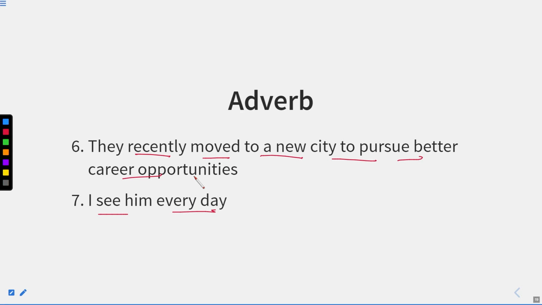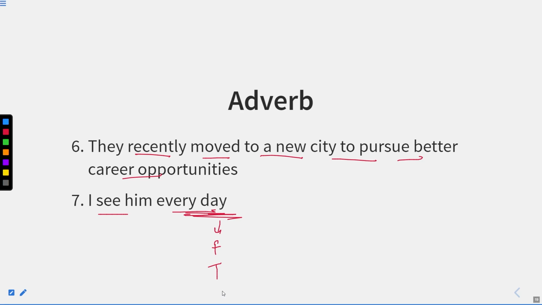Now, one more thing is there. This every day is behaving like a frequency as well as time. If I say I see him every day, every day is a time as well, because it is qualifying the verb see over here. And every day is also showing us the frequency, that is, how often it happens. It happens every day at a particular interval of time.